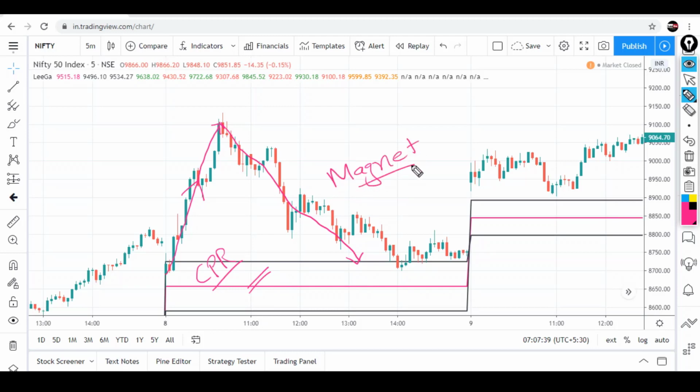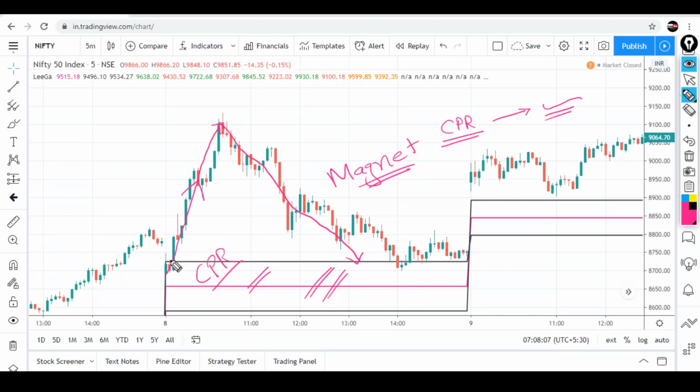So the idea of showing you all these examples is to make you understand, आप ये समझें कि CPR is acting as a magnet। क्यों? क्योंकि ये एक fair value of price represent करता है कि इस दिन का ये fair price होना चाहिए based on the values of previous day, right?